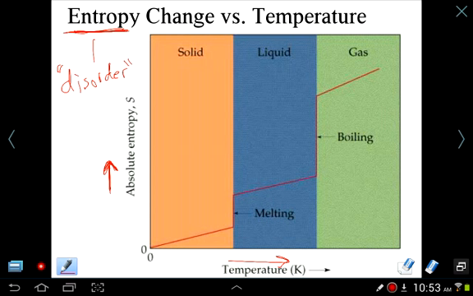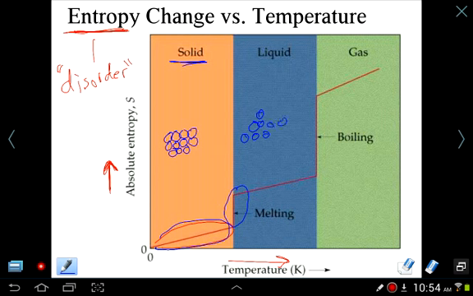So you'll see for any given substance there's a linear increase in disorder when you increase the temperature, say for a solid. The higher the temperature, the more motion the molecules have, so the solid becomes more and more disordered. Now anytime you're in a phase change like melting, notice how quickly the entropy shoots up. There's a sudden increase in entropy, because the molecules that were ordered in fixed positions, remember for a solid they're essentially fixed in relation to each other, but for a liquid there is freedom of motion now. So there's a big increase in entropy.